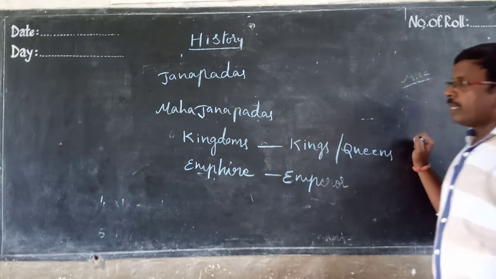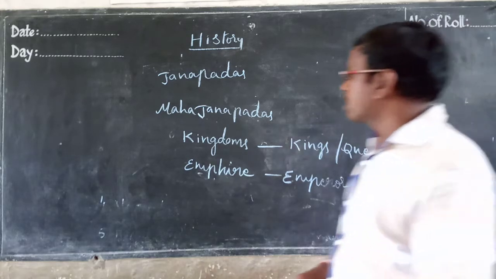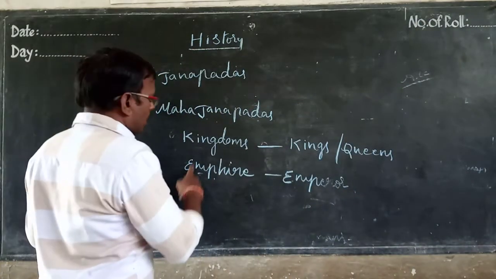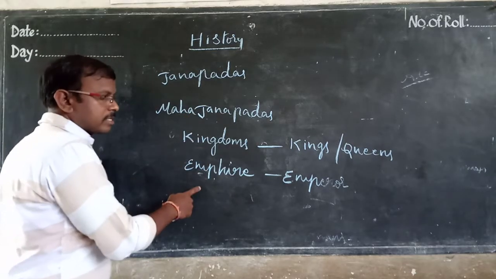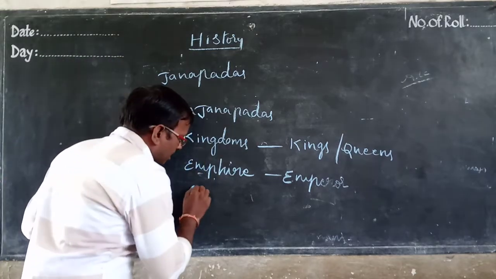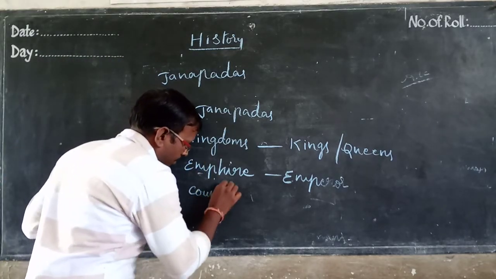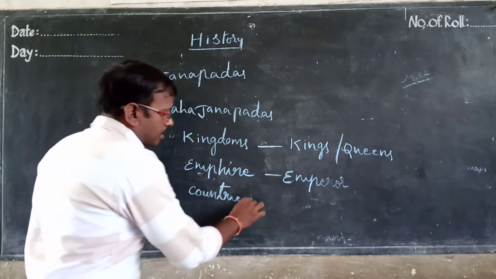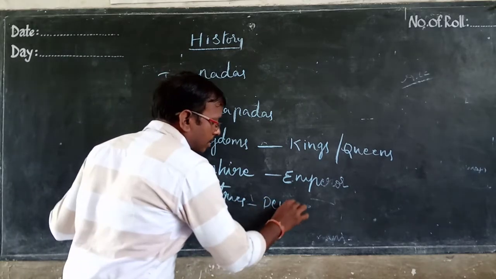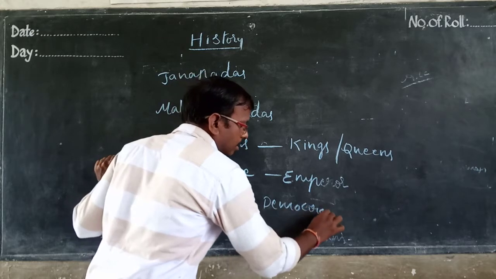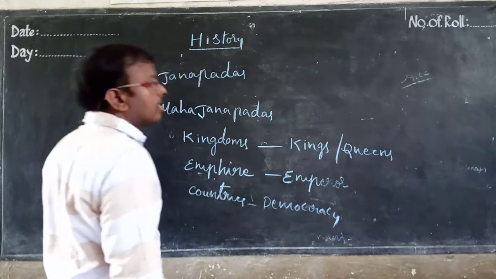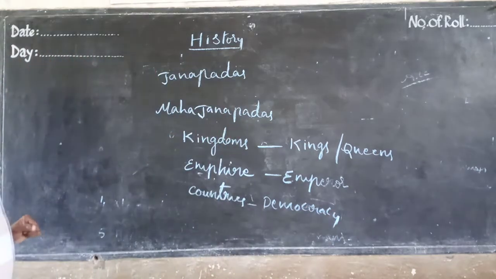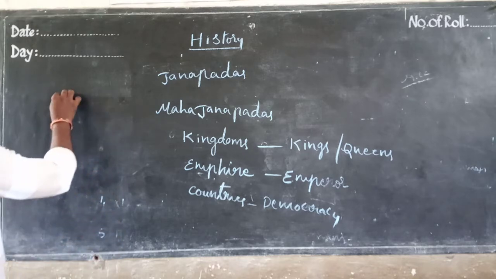Next come Mahajanapadas, kingdoms and empires, and later countries, and in these countries there is democracy. The main one is democracy. So here, dear students, you have to understand monarchy.